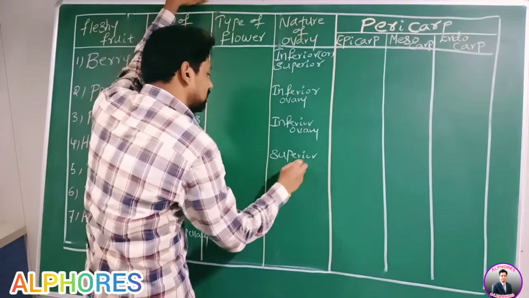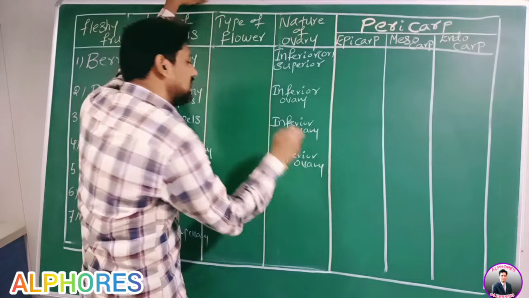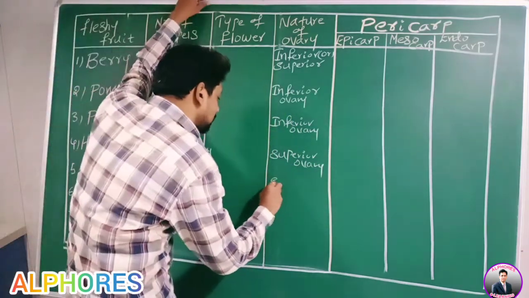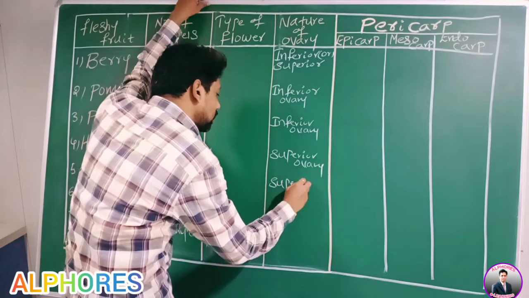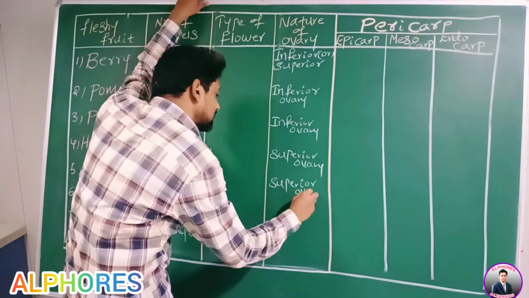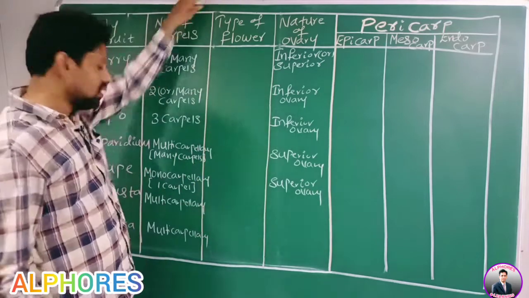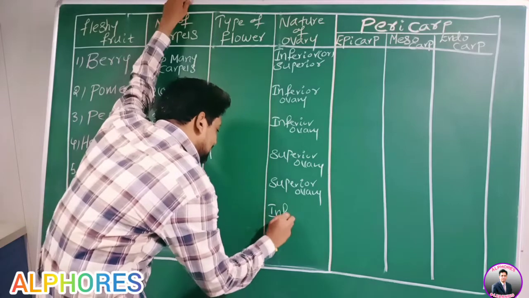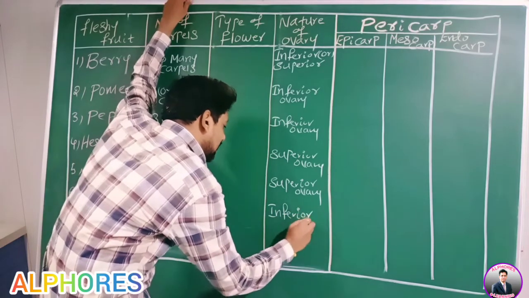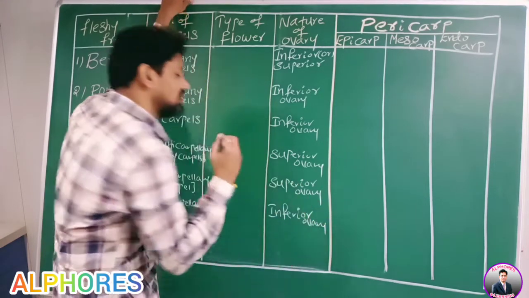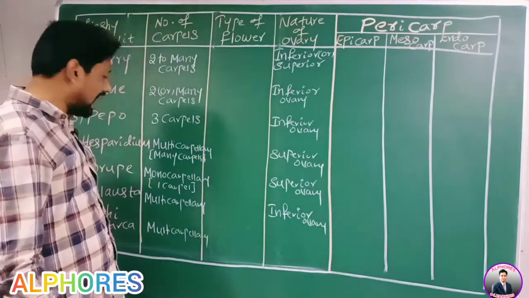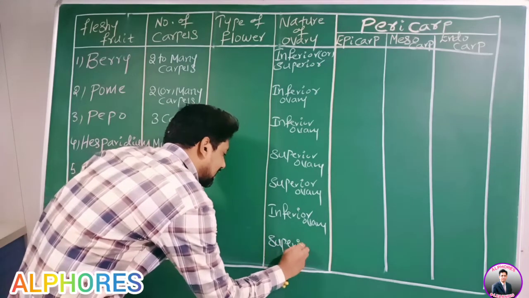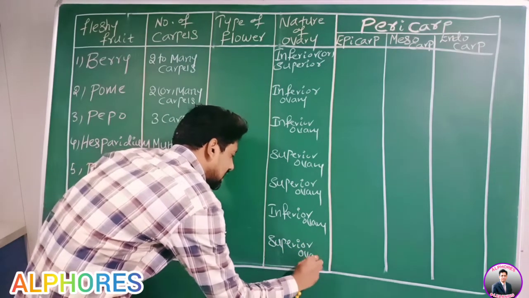Drupe is also developed from superior ovary. Whereas balausta is developed from inferior ovary. Amphisarca is developed from which ovary? Superior ovary.